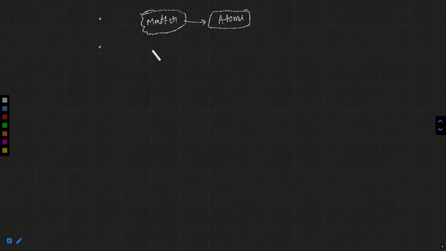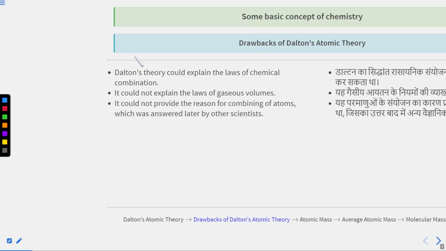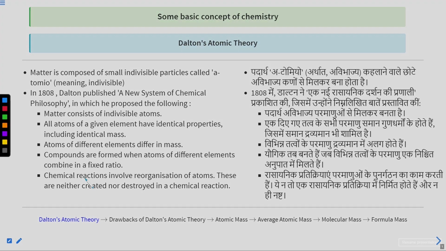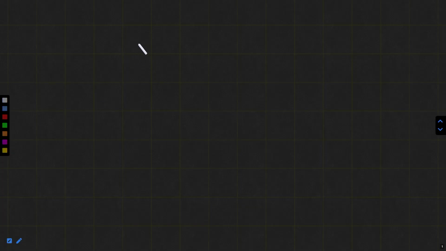John Dalton said that matter consists of indivisible atoms, uncuttable atoms. It means matter can neither be created nor be destroyed during a balanced chemical equation.